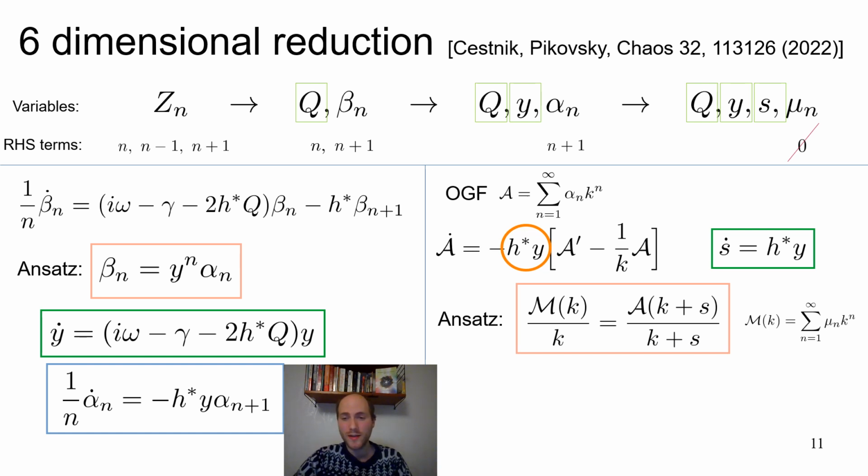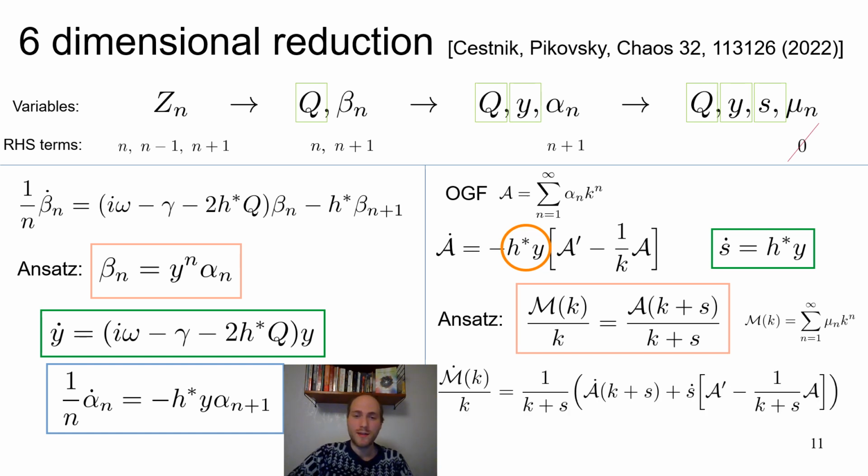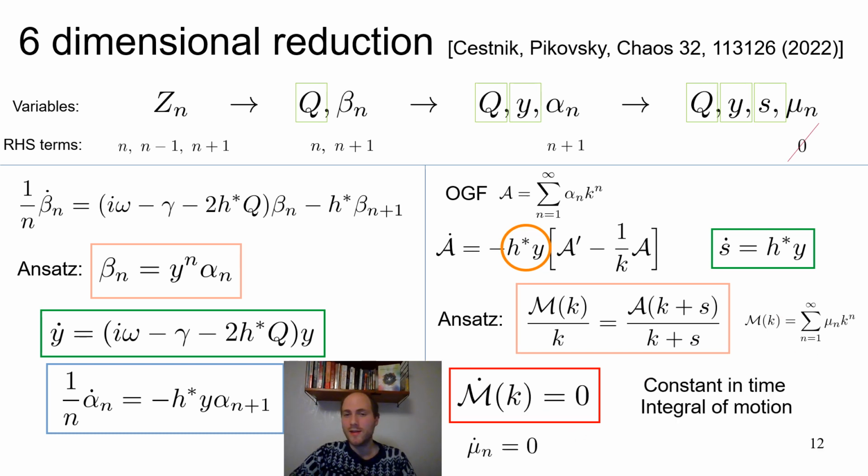And if one now tries this and writes out the derivative in time of mu, works out all the things, it just cancels. So in other words, now mu is a constant function in time. It's an integral of motion. If you want to think about it, this is in a sense a generating function, so one could consider these small variables mu. These are now the integrals of motion.